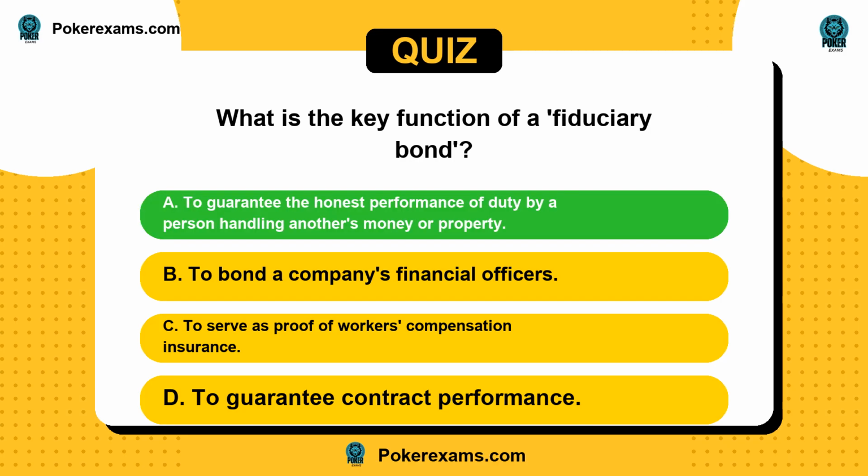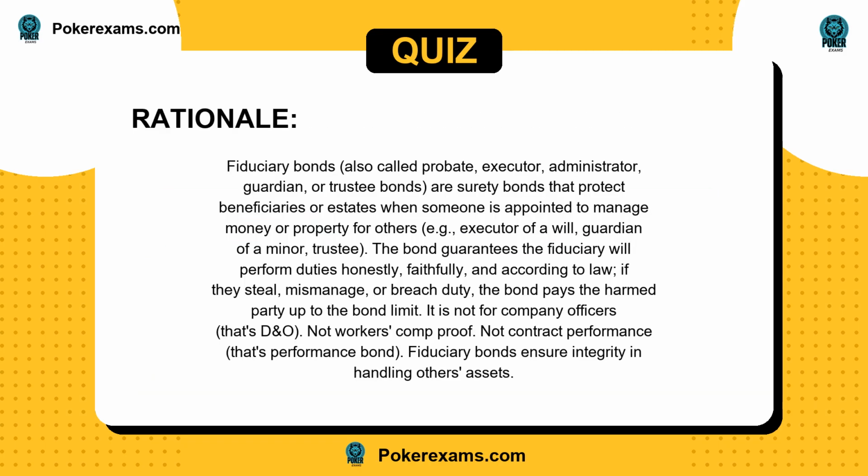The answer is A. Fiduciary bonds, also called probate, executor, administrator, guardian, or trustee bonds, are surety bonds that protect beneficiaries or estates when someone is appointed to manage money or property for others, e.g., executor of a will, guardian of a minor, trustee. The bond guarantees the fiduciary will perform duties honestly, faithfully, and according to law.